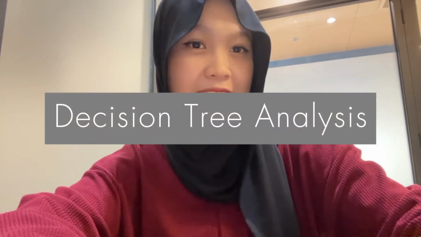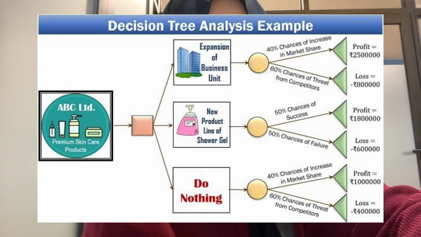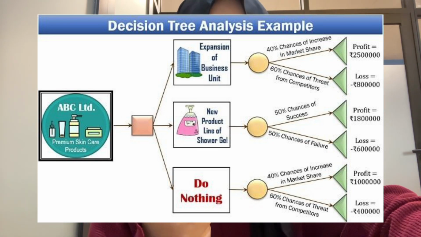First is decision tree. A decision tree is an analysis and modeling tool used to make decisions or predict outcomes based on input data. Here is an example of a decision tree analysis. The ABC company sells premium skincare products. I would like to know their decision for the various options for action. First is expansion of business unit, second is a new product line of shower gel, and the third is do nothing.